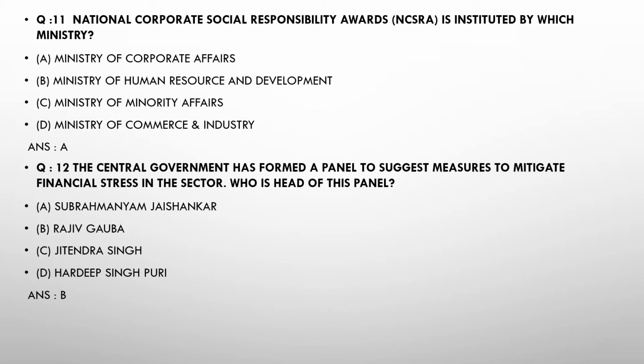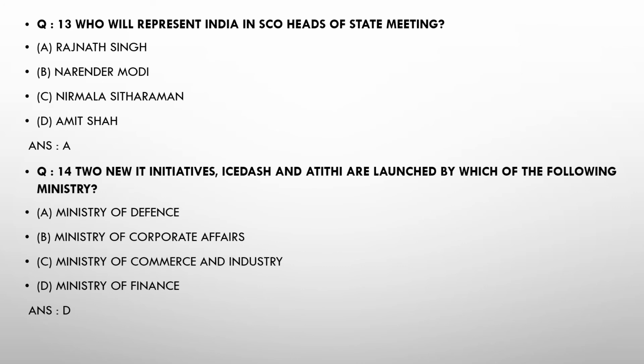And question number 12. The central government has formed a panel to suggest measures to mitigate the financial stress in the sector. Who is the head of this panel? So the answer should be B, Rajiv Gauba. Okay. And question number 13 is who will represent India in the SCO heads of state meeting? Look at the options: A is Rajnath Singh, B Narendra Modi, C Nirmala Sitharaman, and D is Amit Shah. So the answer will be A.